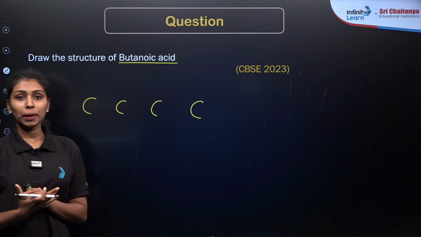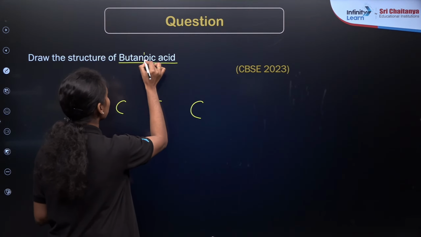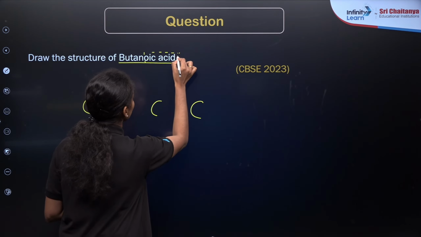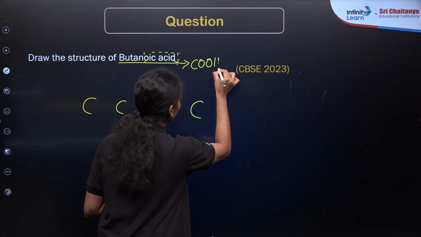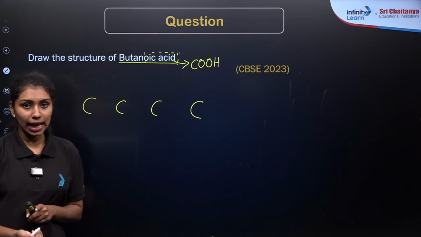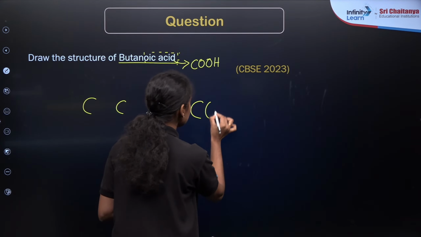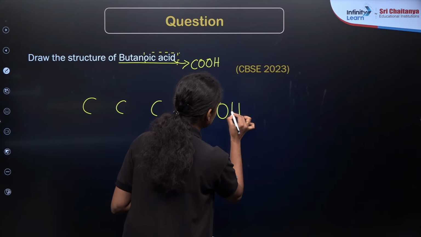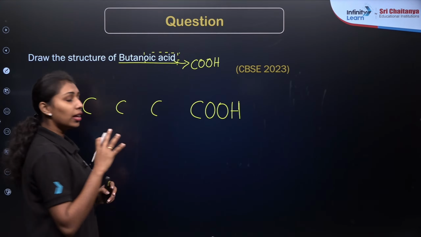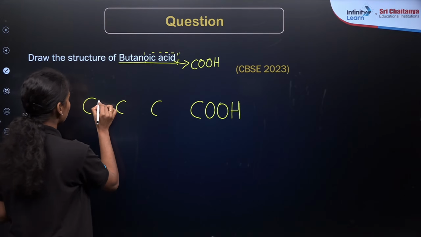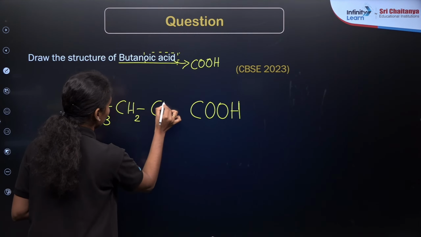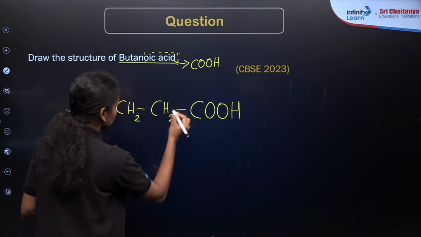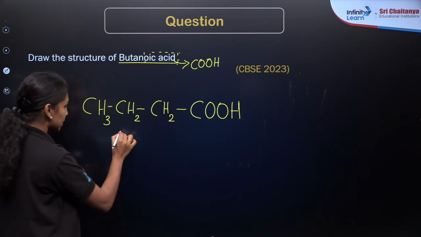Then what will be the functional group here? It is oic acid, right? Oic acid means it will be carboxylic acid. So the functional group will be COOH, which means that out of 4 carbons, one of the carbons will be the carboxylic acid group. Now we need to balance the valency of carbon atoms by taking complete hydrogens here. So it will be CH3, then CH2, CH2, COOH. This is the condensed formula for the butanoic acid.